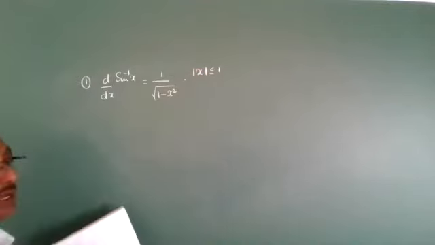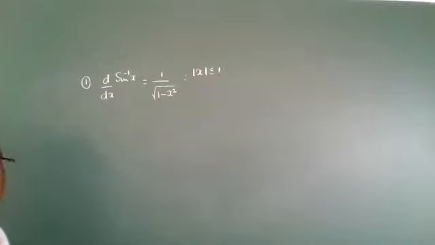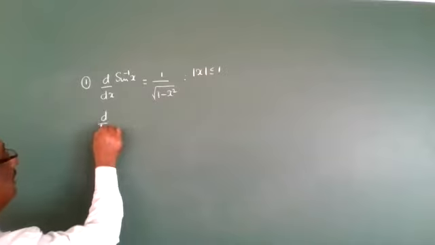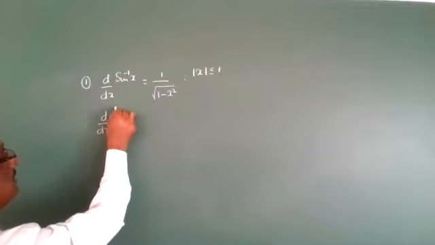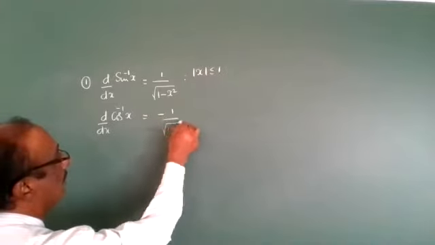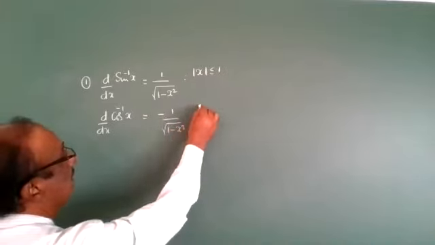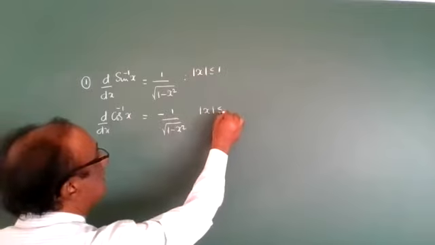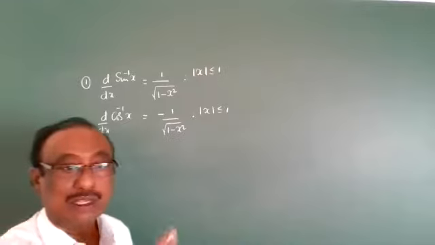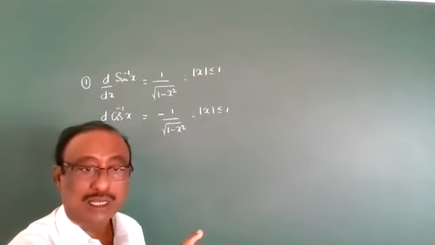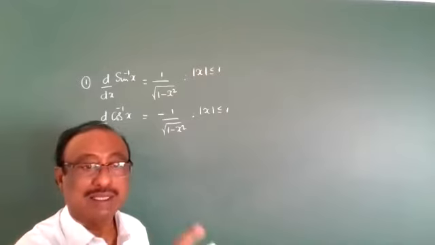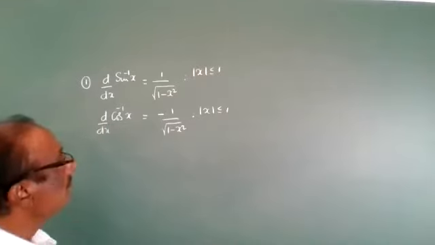Then only we can apply this formula. Cos inverse x is similar: d by dx of cos inverse x is minus 1 by root over 1 minus x square, modulus x less than or equal to 1, meaning x lies between minus 1 and plus 1.